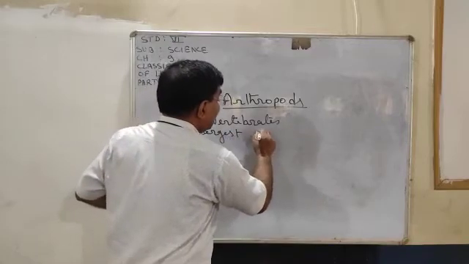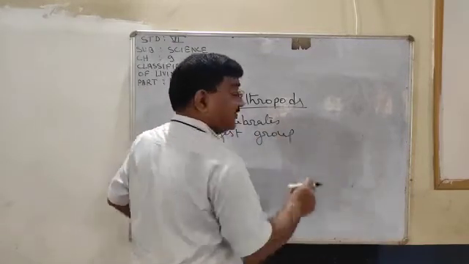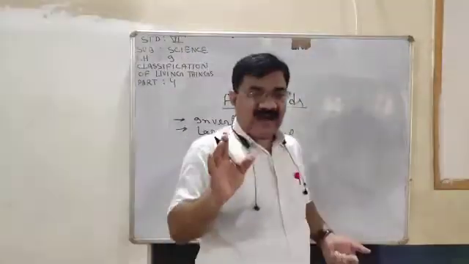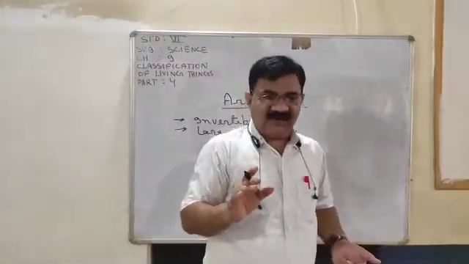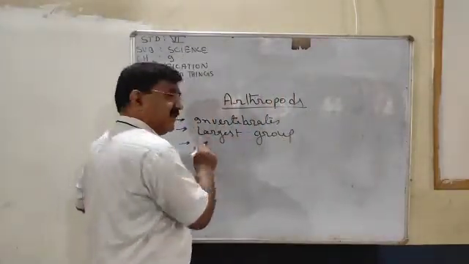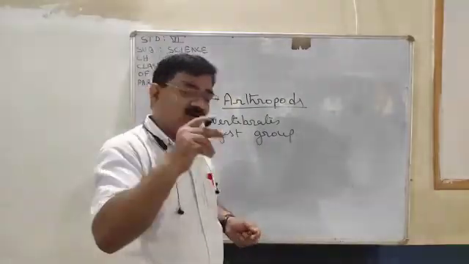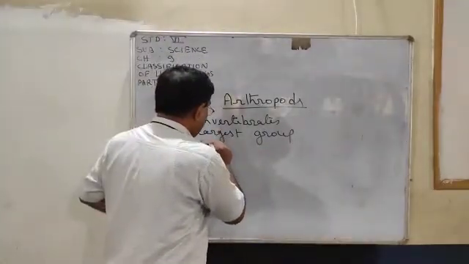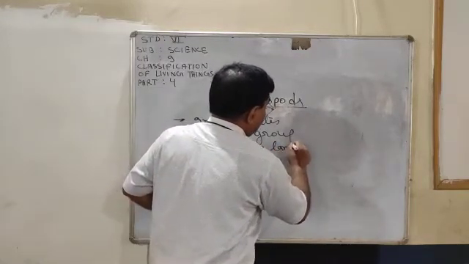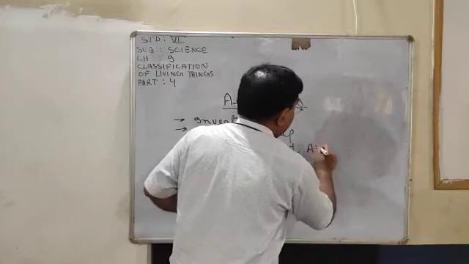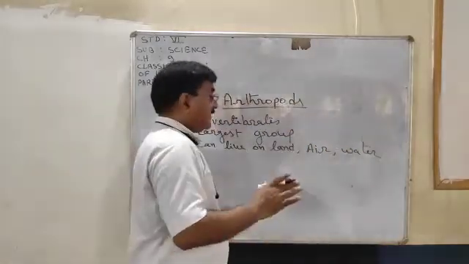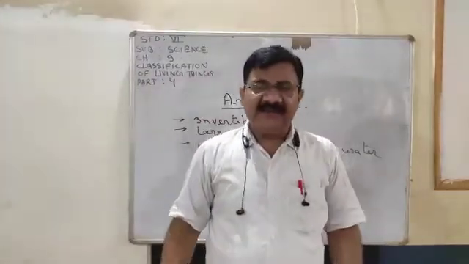Maximum animals come in this group only, arthropods. Very clear? And third thing, they can live on land, in air and water, means everywhere they can live.